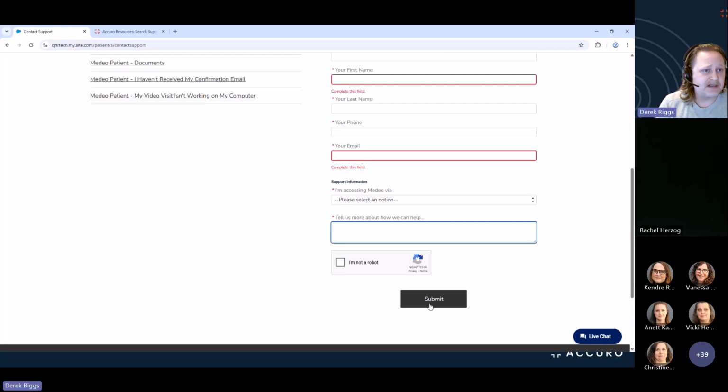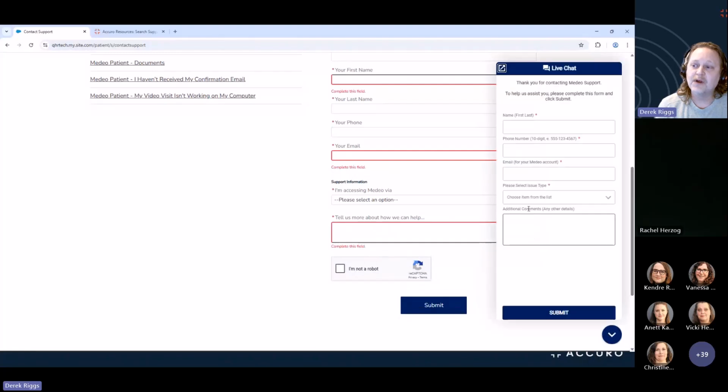And our Medio specialists at the client services will be able to help them with their Medio account. There's also an option for a live chat. So this can be helpful in a situation where they need help in a timely manner. So possibly they can't log into their Medio account and they have a video visit coming up right away. Again, this is only for patients, as we do not have a phone number for them to call into our client services team. But they can click submit, and again, one of our Medio specialists can help them get into their account as fast as possible.